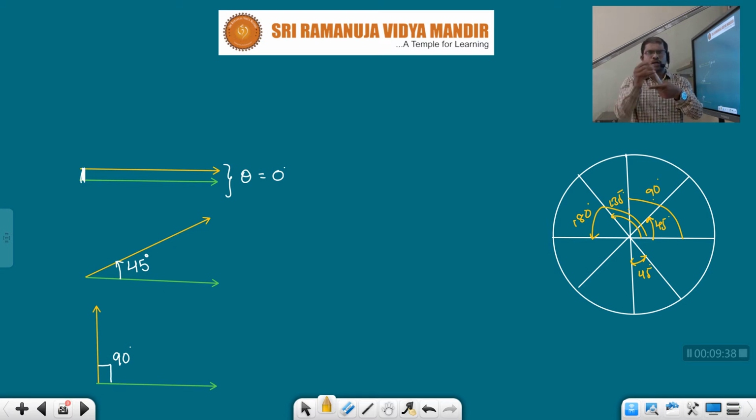And angle between two parallel lines is 0 degrees. Angle between two perpendicular lines will be 90 degrees. Angle between any two perpendicular lines is how much? 90 degrees. Angle between parallel lines is how much? 0 degrees. Clear?